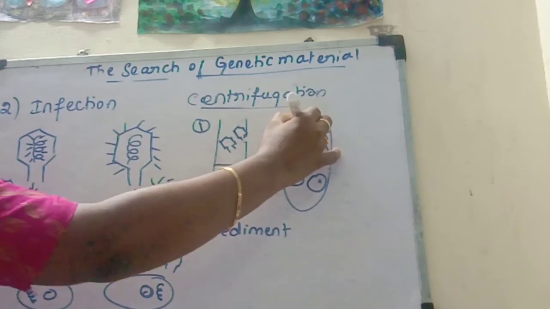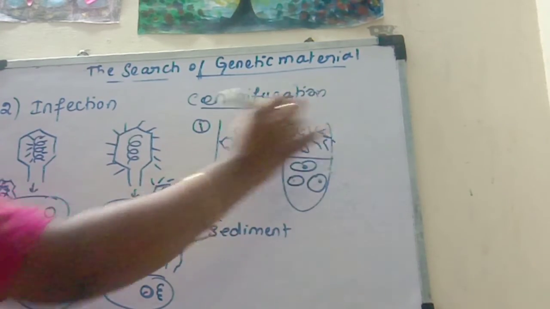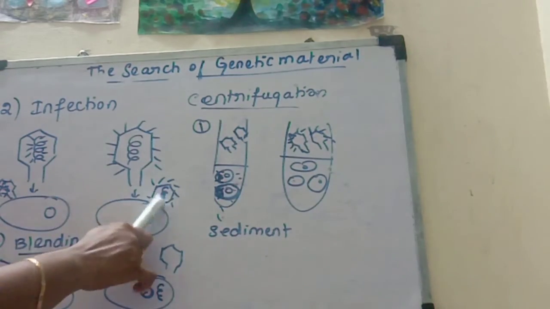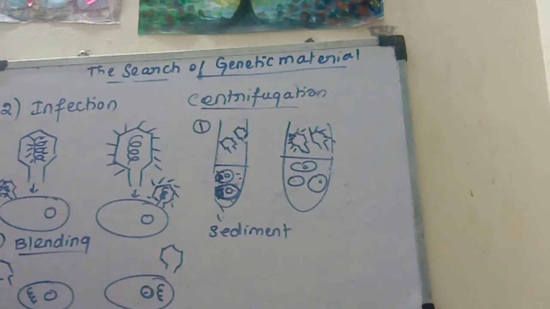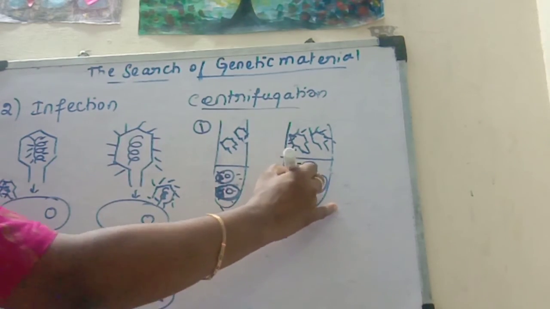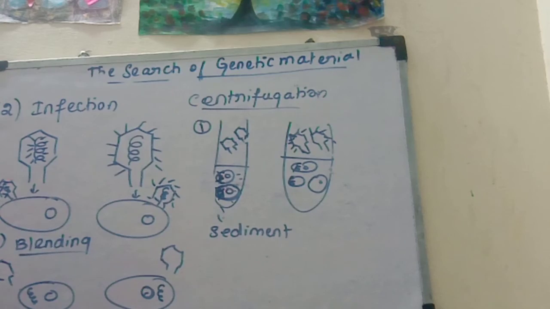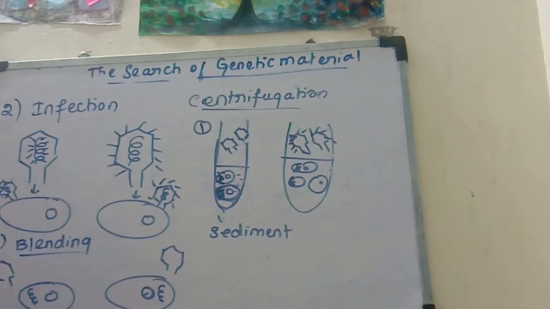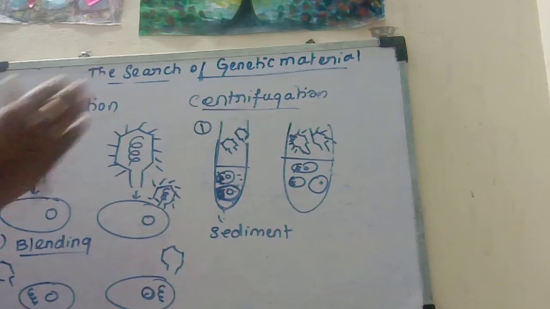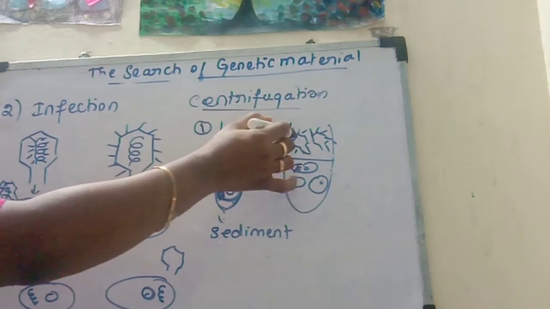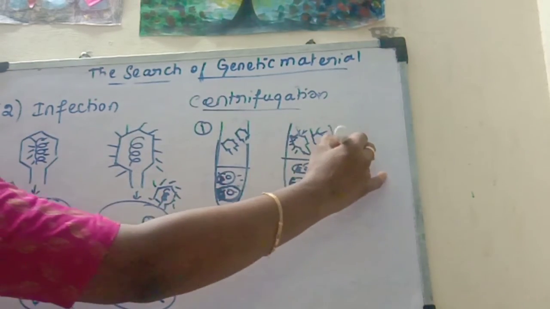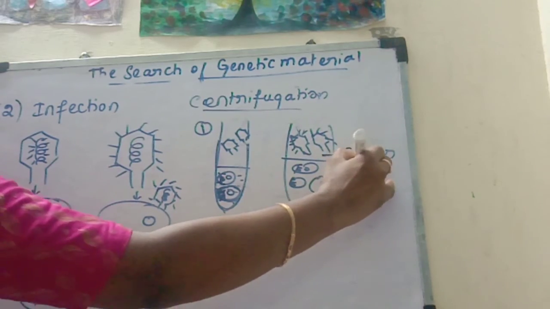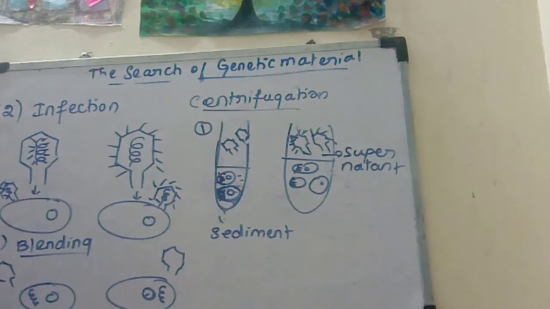But in the other tube we get the radioactivity only in the upper part, because this virus has its radioactivity in its protein coat, and the DNA was transferred but has no radioactivity. So in this test tube the radioactivity was seen in the sediment, which contains the bacteria, and in this one the radioactivity is present in the supernatant, the top liquid portion. From this experiment they unequivocally proved that DNA is the genetic material.